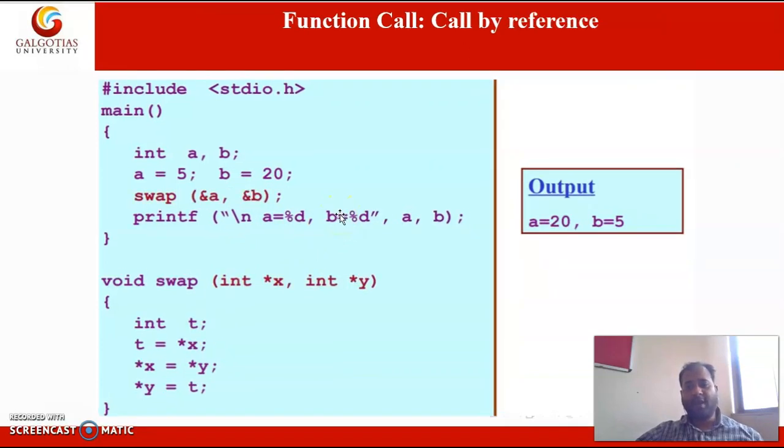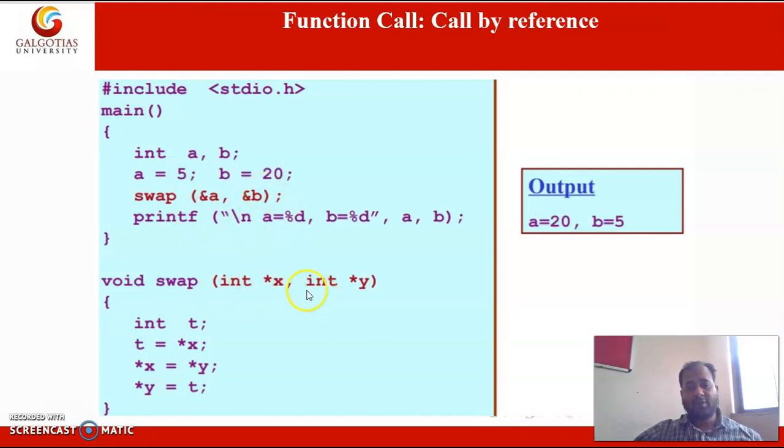Next one is call by reference. Here you can see the differences. Whenever we call the swap function, we are passing the addresses of these two variables to the swap function.